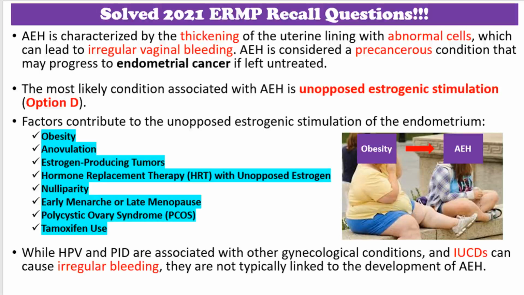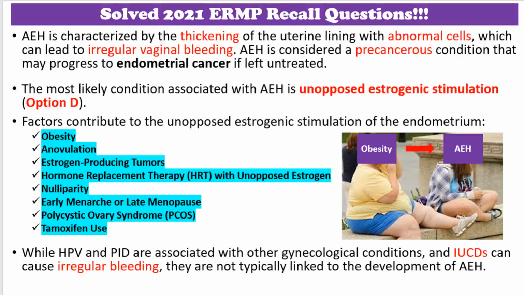Let's discuss some of the risk factors. In obese women, excess body fat can lead to increased estrogen production. The aromatase enzymes in adipose tissue of these obese women convert androgens into estrogens. In anovulatory cycles or in irregular menstrual cycles, the serum progesterone levels remain low, allowing estrogen dominance. Some ovarian tumors, such as the granulosa cell tumors, can produce excessive estrogen and may lead to unopposed estrogen exposure. Women undergoing estrogen replacement therapy without progestogens are at risk for unopposed estrogenic effect on the endometrium.